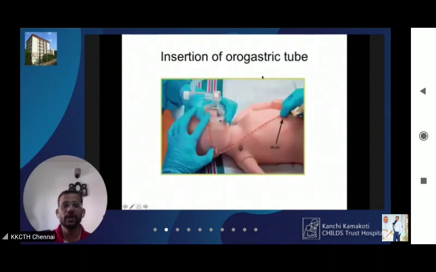Okay. So you should also remember that when you have to give prolonged positive pressure ventilation, you may have to empty the stomach by inserting an orogastric tube, because prolonged PPV can inflate the stomach and interfere with ventilation of the lungs. So you need to use appropriate size orogastric tube. Usually size 8 is preferred, and you have to know how it is being inserted.